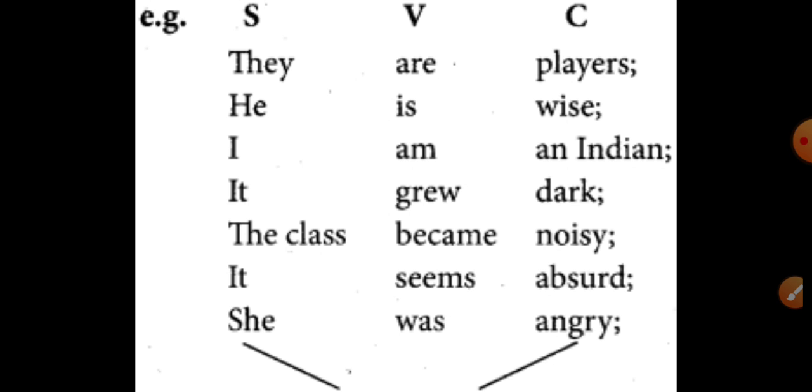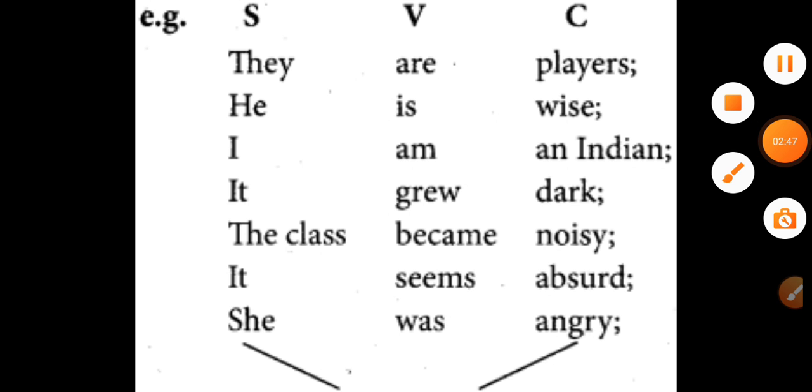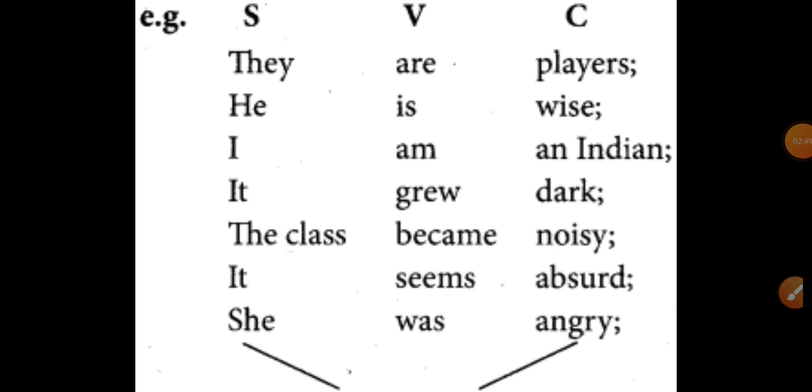So whenever the last word denotes or says something about the subject, then it is always a complement. He is the captain. Captain is a complement. That means it shows the position, right? It is not an object. It is a complement. That's what we have to keep in mind. The pattern SVC can never be changed into passive form.